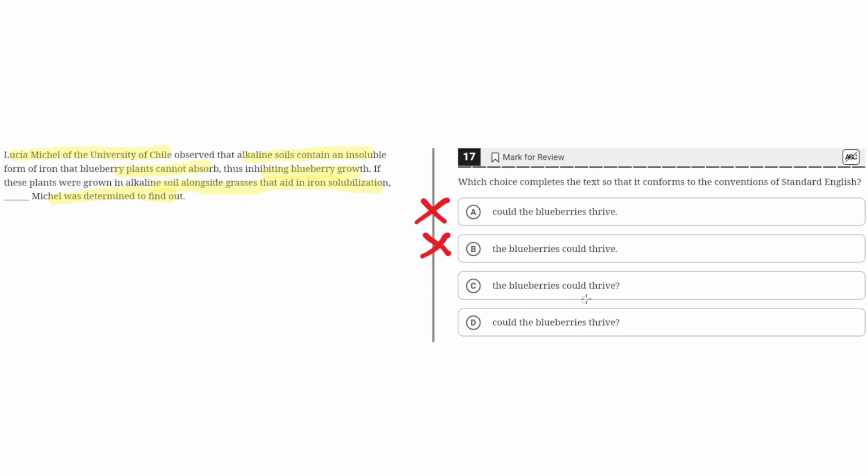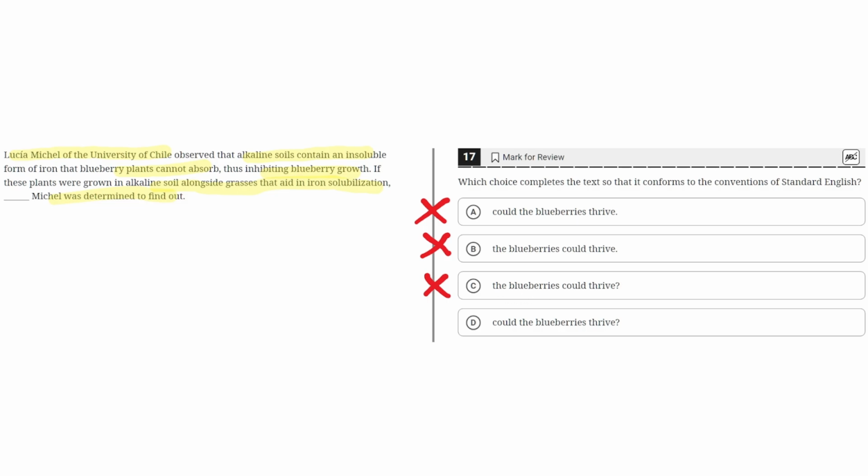C. The blueberries could thrive, question mark. This is incorrect because although it does use a question mark, the phrasing doesn't make it question-like, because instead it should say, could the blueberries thrive, question mark, which should highlight a proper question. But in this case, the phrasing is incorrect and causes the question to sound grammatically incorrect.